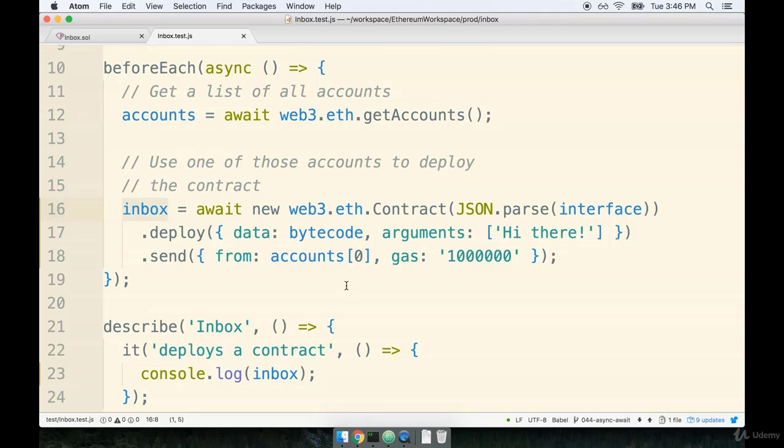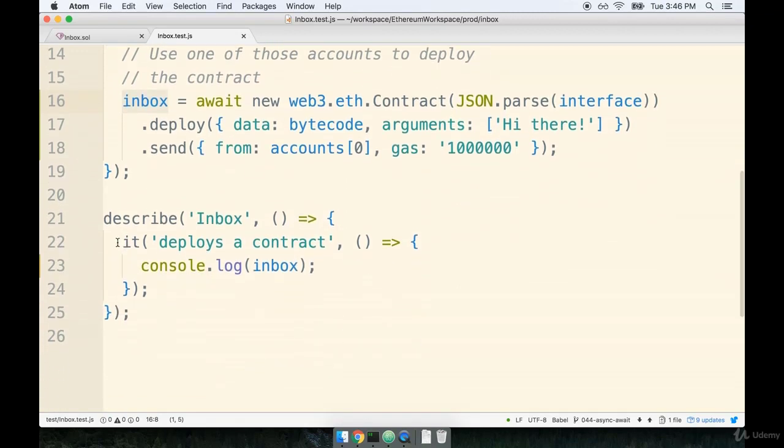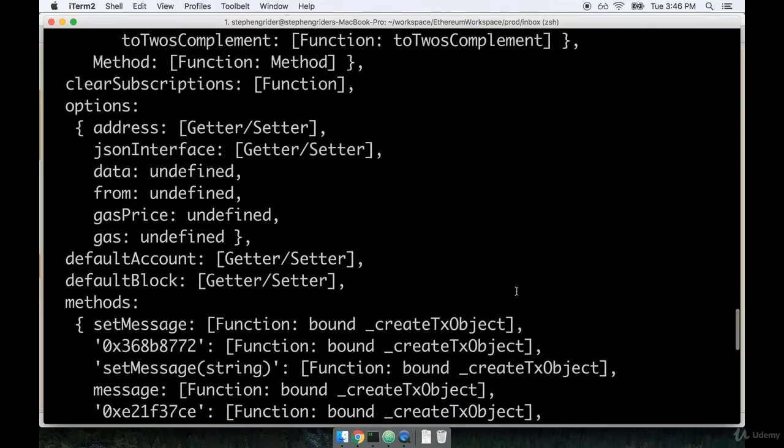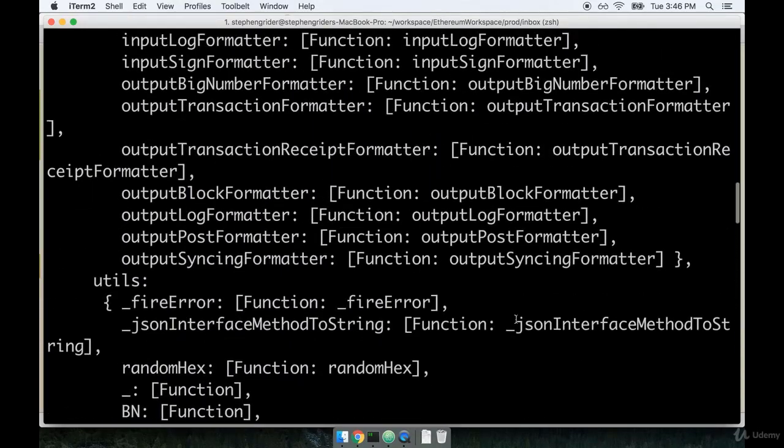We can call functions on it to interact directly with the contract that exists on the blockchain. And we're going to see examples of that very quickly as we start to write some more tests around that thing. Now, the last thing I want to do is a quick review of what we just saw console logged at our terminal. So I just want to step through a couple of properties that are on here to give you a better sense of that inbox object.